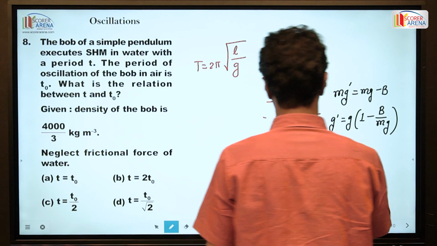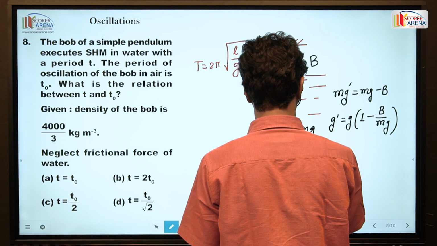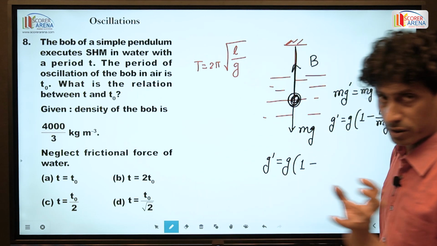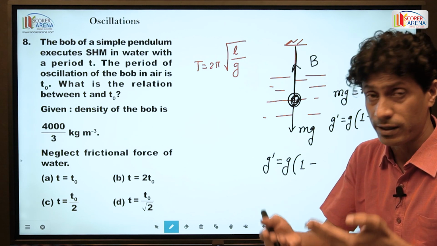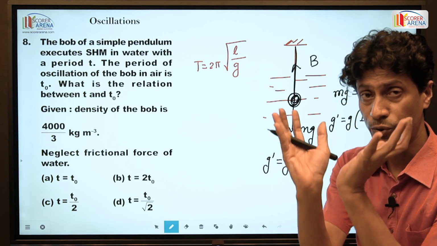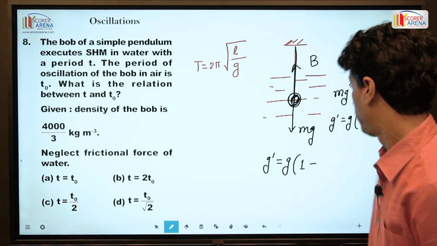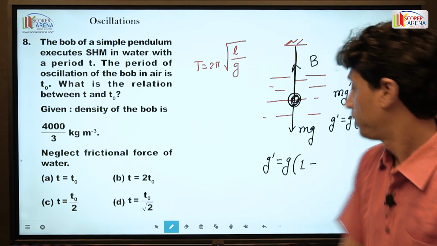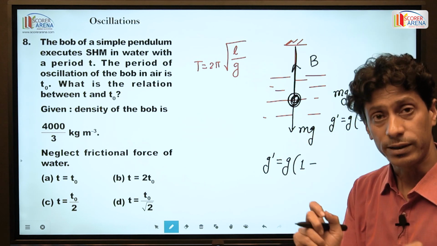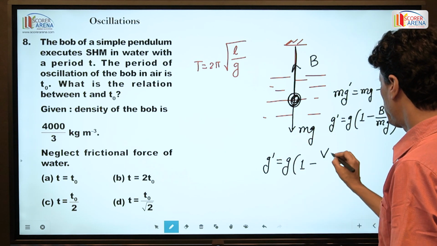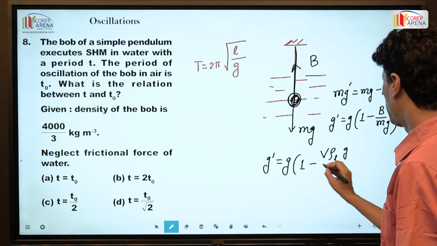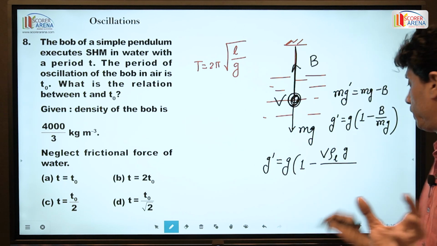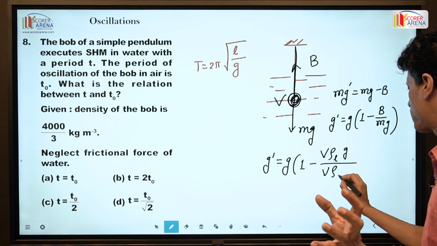B stands for buoyancy, that is the upthrust given by the liquid on the body, and it is equal to the weight of the displaced liquid, V rho L g, if the volume of the body is V, and mg is V rho S g.